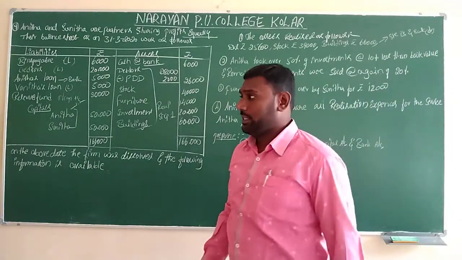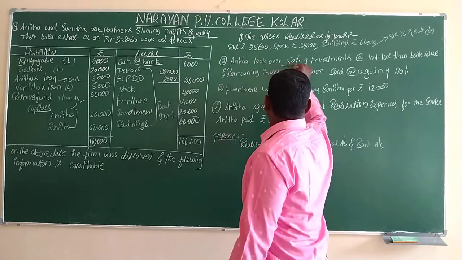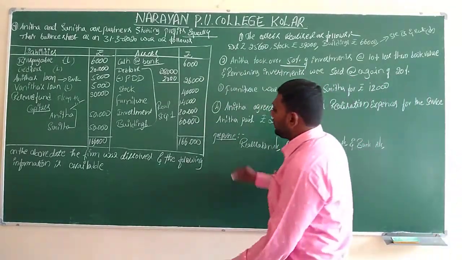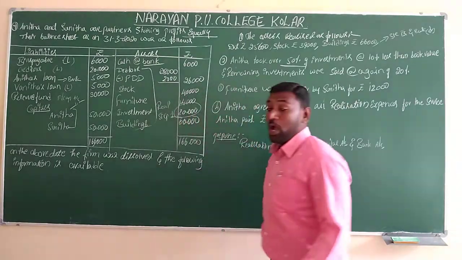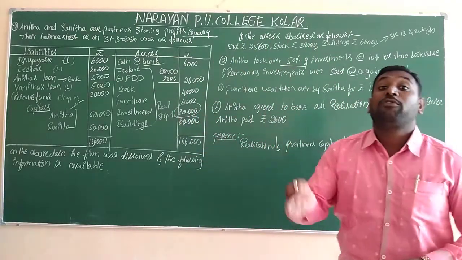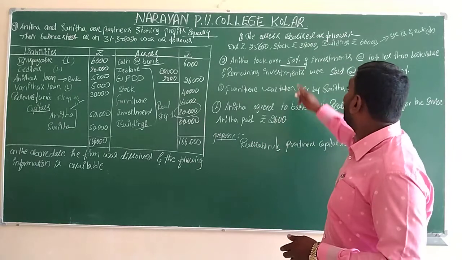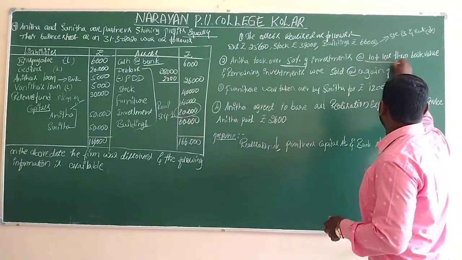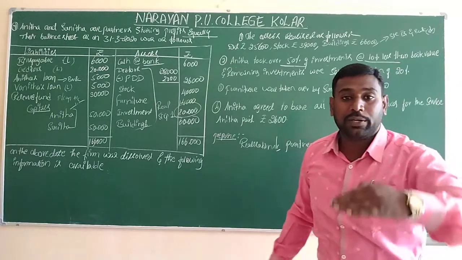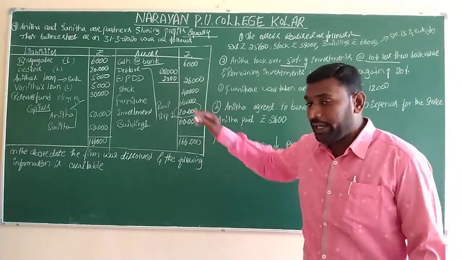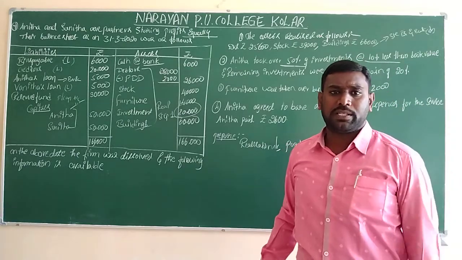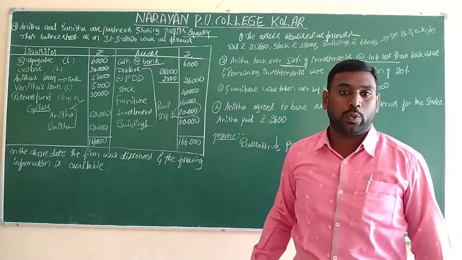Adjustment number 2 says that Anita took over 50% of investment. The actual value of investment is 20,000. Out of 20,000, 50% is how much? 10,000. The investments taken over at less means reducing. So book value is 100%. When she takes over at a lesser value of 10%, that is 90% value she is going to pay.